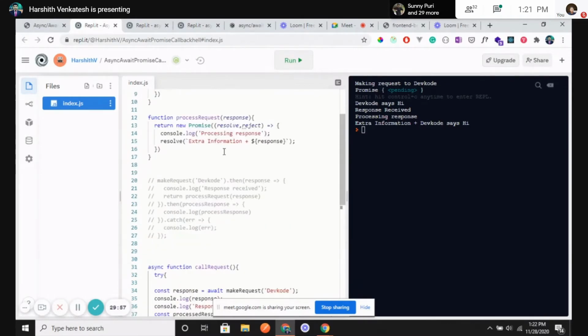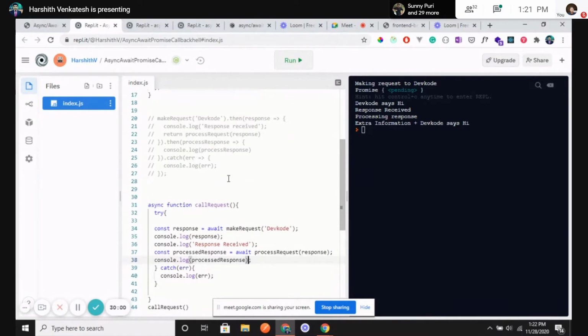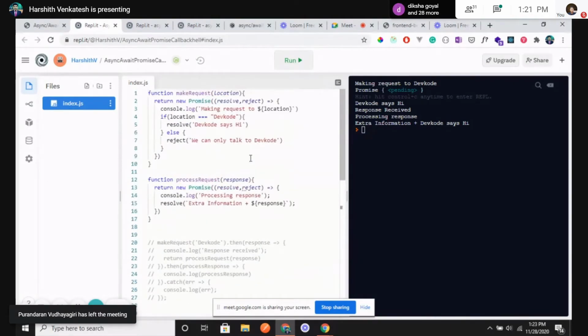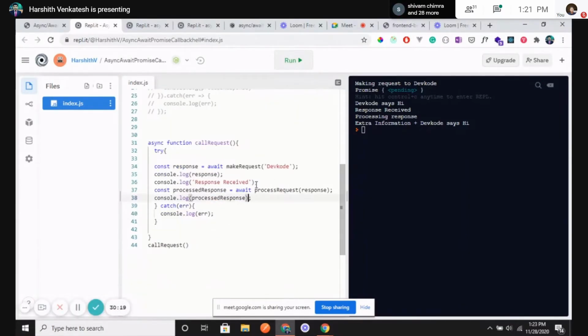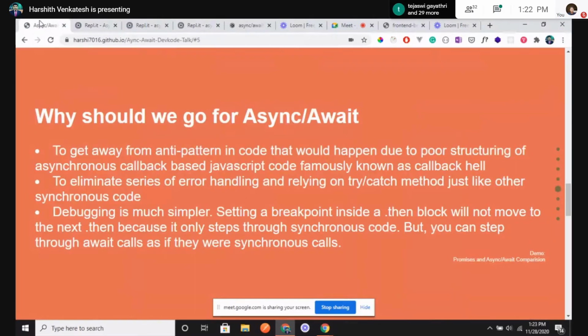Yeah, promise pending in the console, because in the first state, I'm telling, okay, console.log response, whatever it is, you need to display it. So in the beginning it says promise is pending, and as soon as it gets the response, it is displaying dev code says hi. Okay, this is a part of REPL.it which is happening. Any other question? Okay, that is the case.